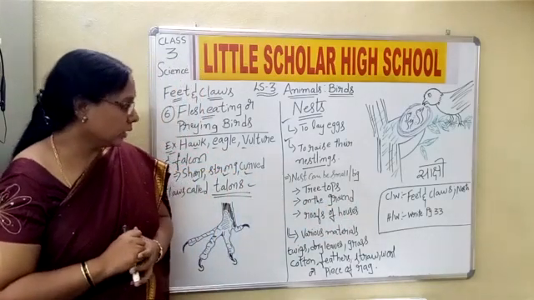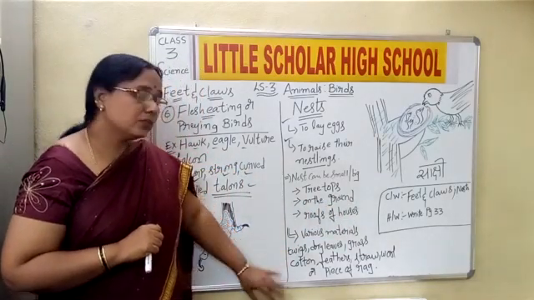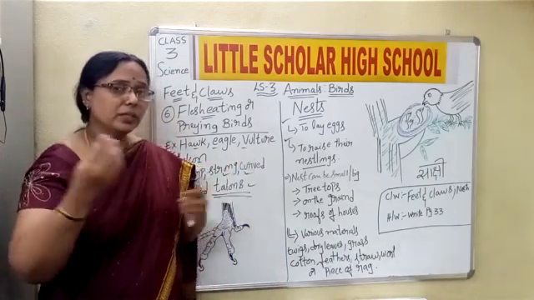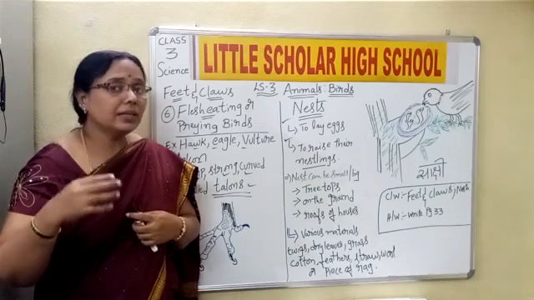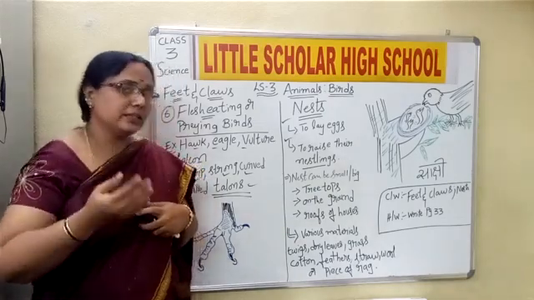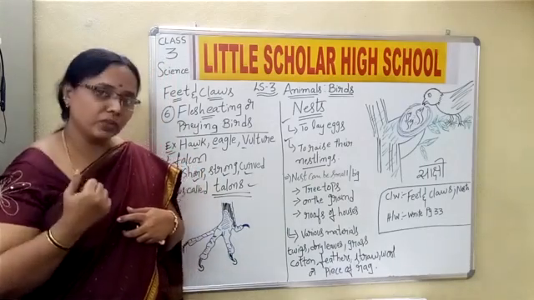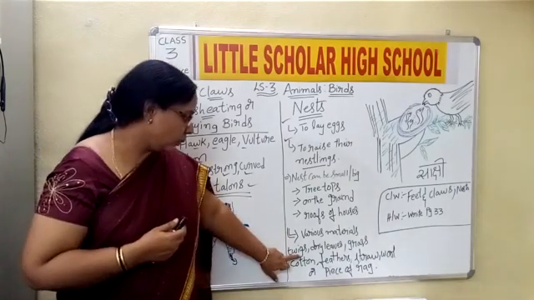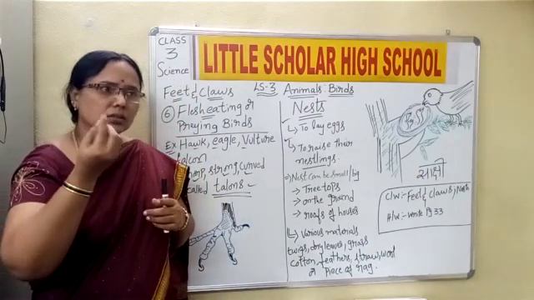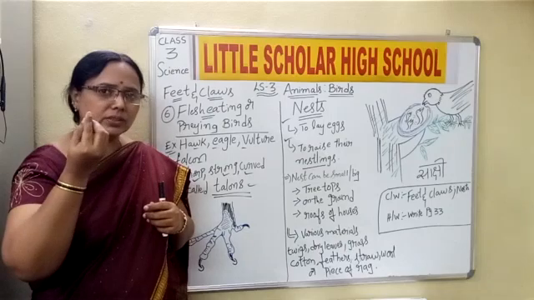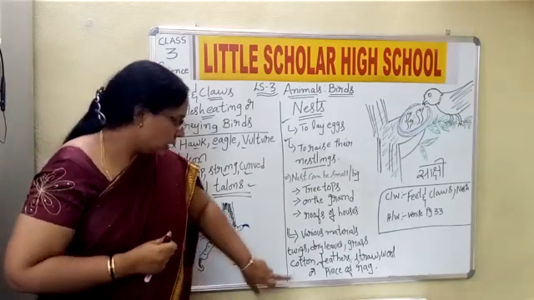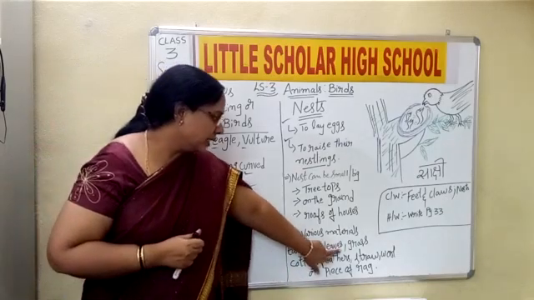Okay, now we shall talk about this part, that is, what is the material. As I said earlier, they will not build a nest with cement or bricks and all. Yes, they build their nest with some material which is already available in nature. And what are those different materials? Yes, they are twigs. Twigs means small pieces, small sticks, or we can say dried stems, or dried small leaves. So twigs, dry leaves.